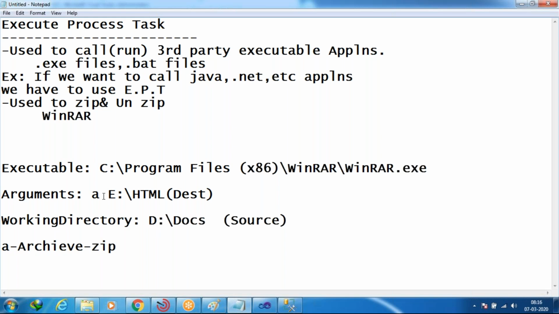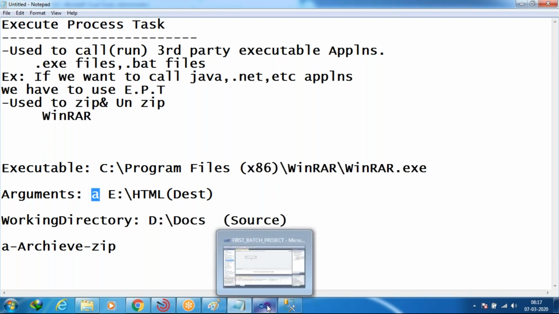So you have to do that. First you have to pass the a parameter to this. See, the path is the same. What is the indication of this? Hey, SSIS package, in this path, whatever path I had given, E colon HTML folder, in that, you have to archive this folder. That is the indication of this one. Are you clear, guys, what I'm saying? So that is the thing.